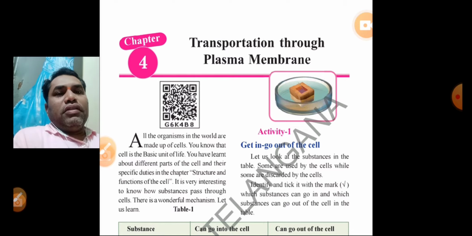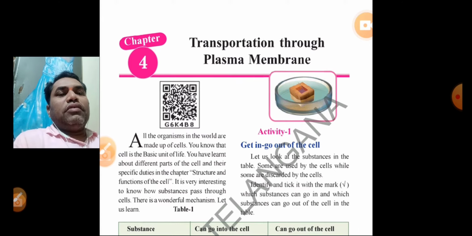We know that all living things are made up of cells, and the cell is the basic unit of life. Already we studied that in the first chapter. But here, let us learn how materials or substances pass through these cells, how the materials get into the cell and go out of the cell.